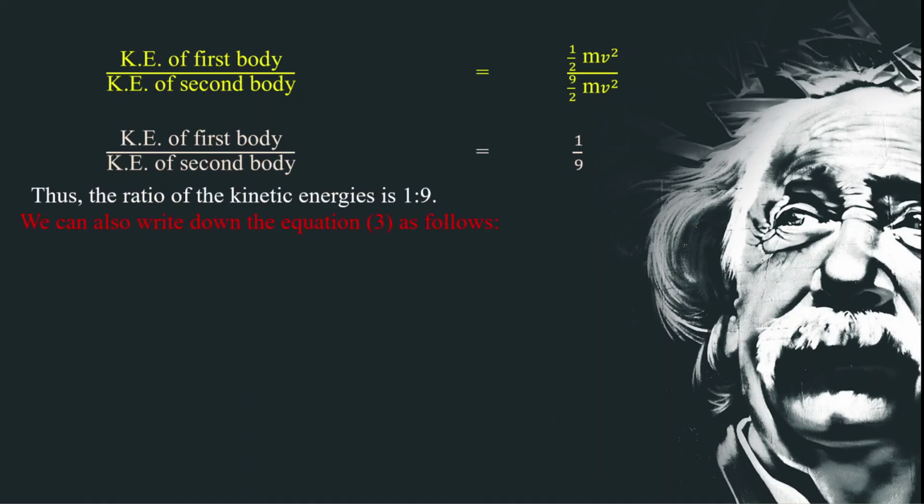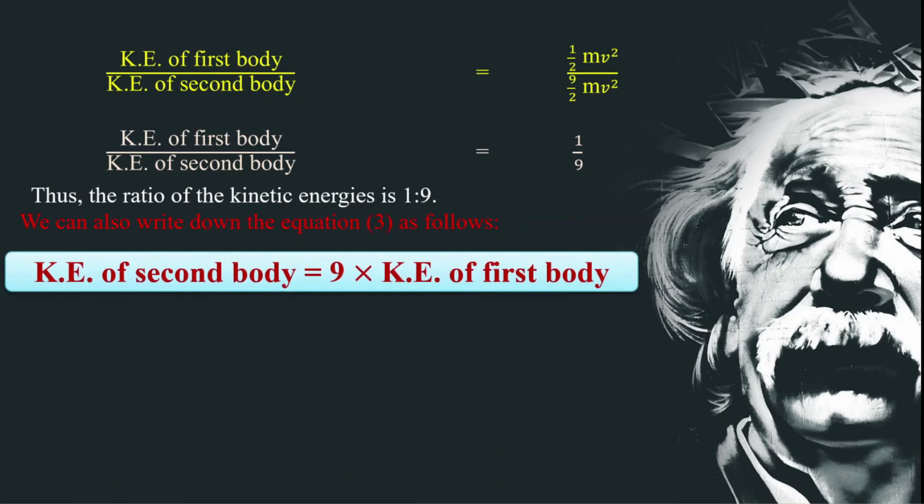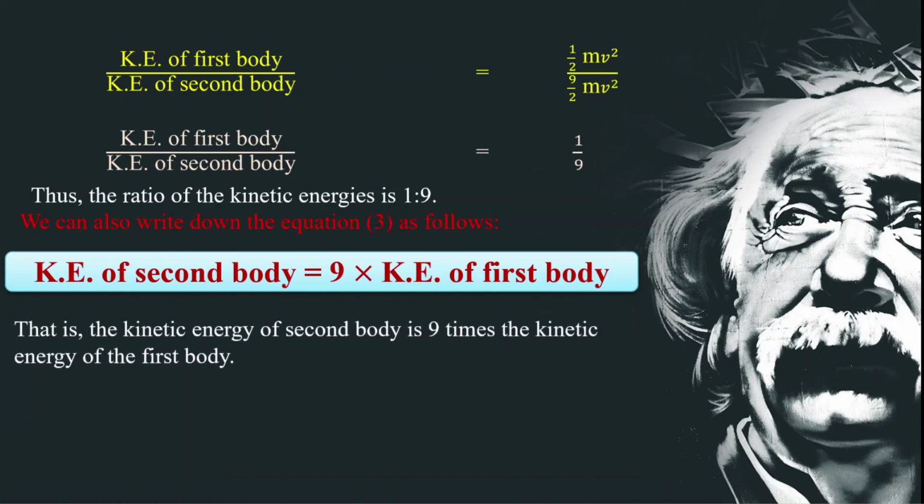We can also write down equation 3 as follows. The kinetic energy of the second body is equal to 9 times the kinetic energy of the first body. Here how it comes? We are simply cross multiplying the above equations. If you multiply 9 into the kinetic energy of the first body, that will give you the kinetic energy of the second body. That is, the kinetic energy of the second body is 9 times the kinetic energy of the first body.